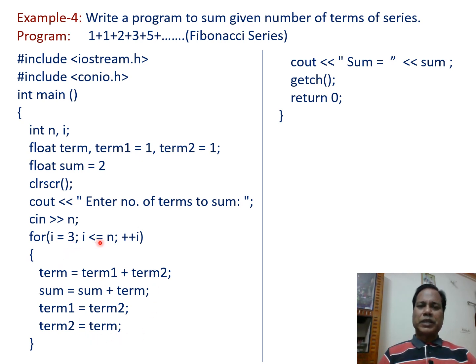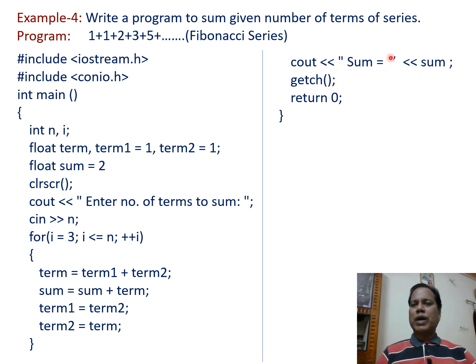So till the condition is true, these statements are executed, and using these statements we find the sum of the number of terms specified by the user. Once the condition becomes false, control comes out of the for loop, and using the cout insertion operator, in double quotation marks the string sum equal is displayed on the output screen, and again using the insertion operator the value of sum is displayed.